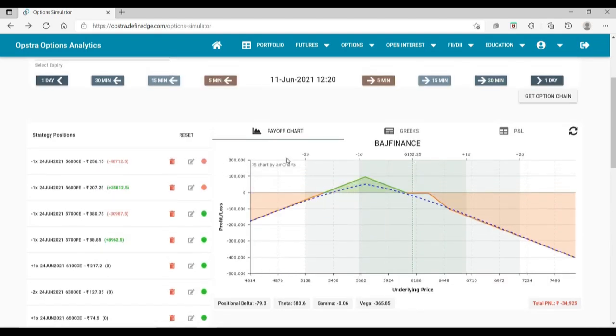All right, I think that's it on the straddle defense. I have tried to throw in some of the ideas which one can look at while defending straddles.